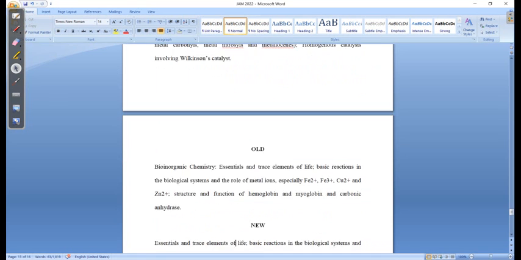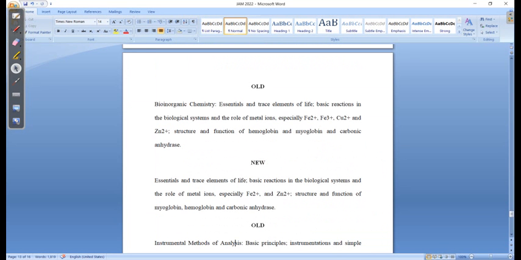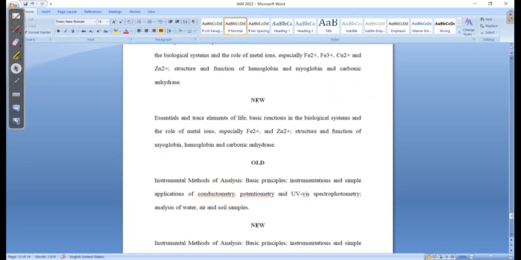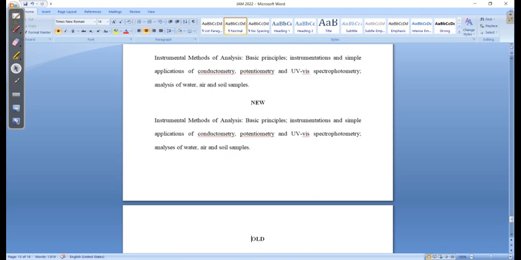Then there comes the bioinorganic chemistry. There is not much change in that case, so no need to worry about that. Then your instrumental analysis, there is not much change in that case.